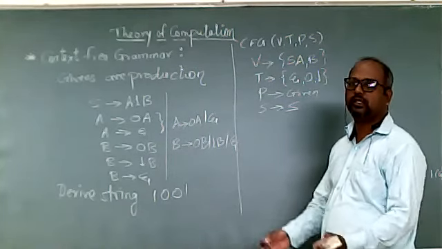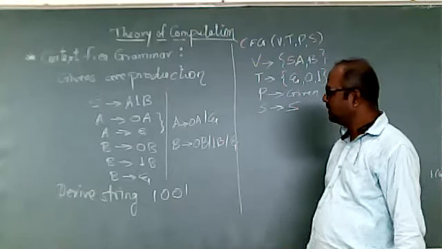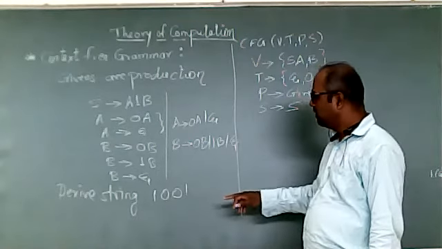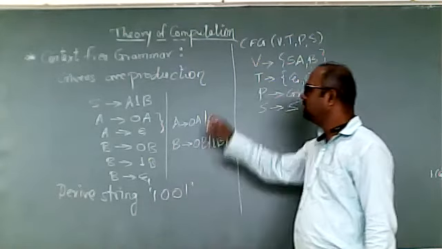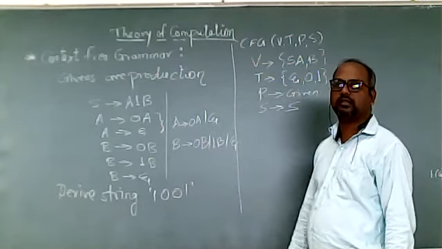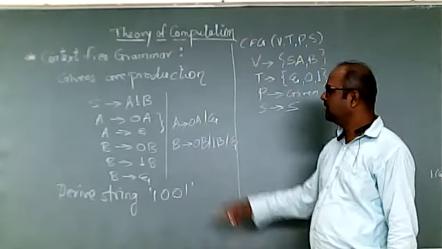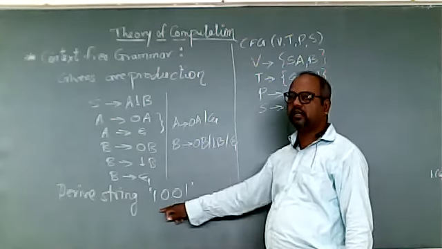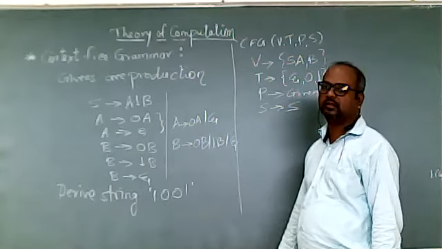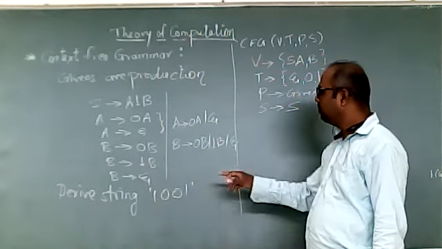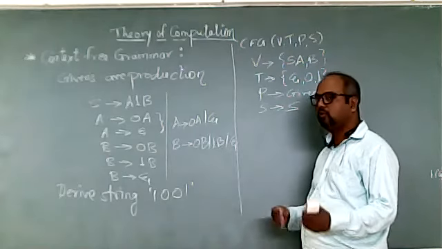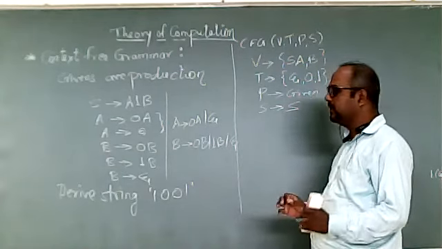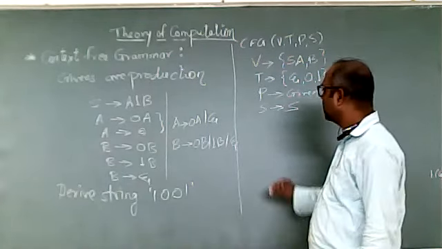Now we have to produce different strings for this language. First, we have to check whether 1001 belongs to this language, meaning with the help of these productions, can I generate 1001? That is my first task. Now 1001 I can produce in two ways, meaning there are two methods to write the derivation, how I am deriving the string.